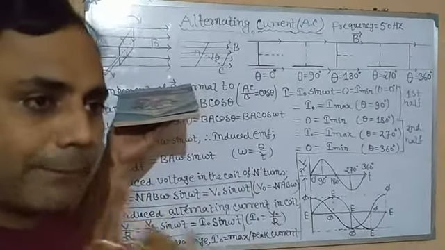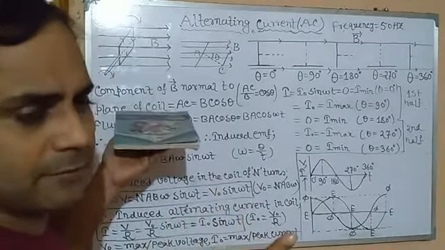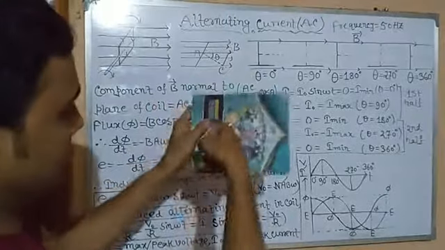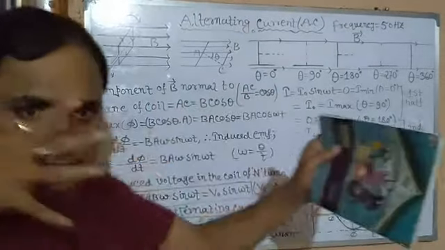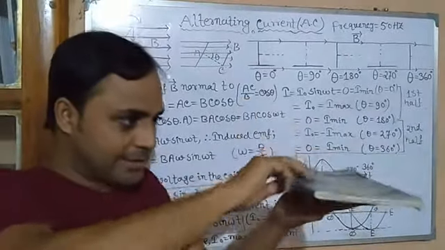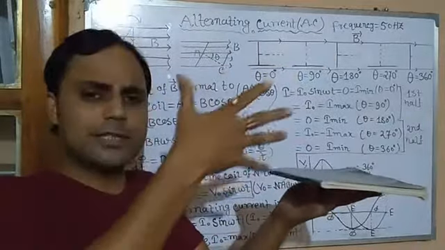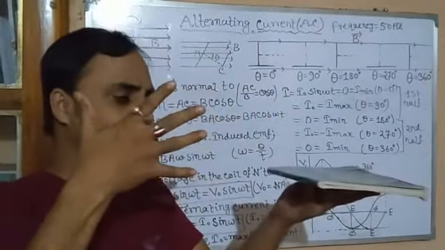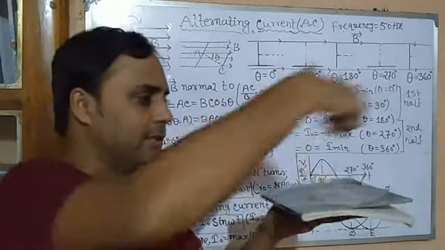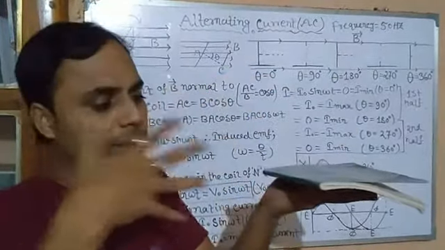Clear? The magnetic flux will be maximum when all the magnetic field lines penetrate through its plane, like this. This is maximum magnetic flux. This is the magnetic field lines. This is the plane of the coil, maximum. When it is like this, all will just pass over it. They will not take its plane, isn't it? Like this. The plane of the coil will be invisible to the magnetic field lines.